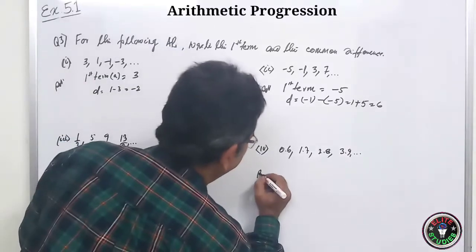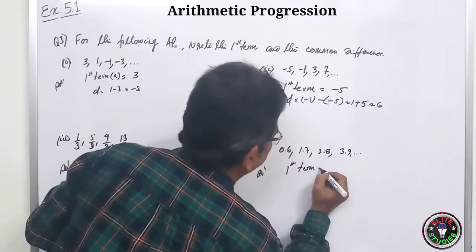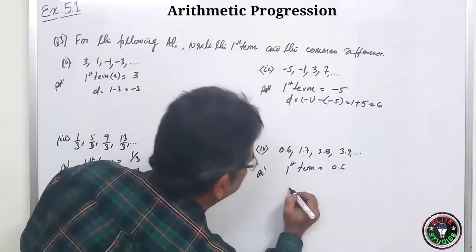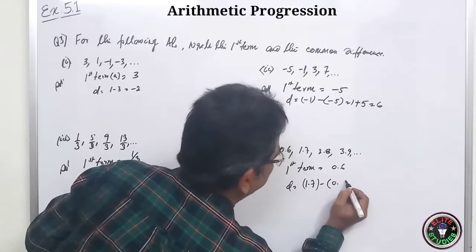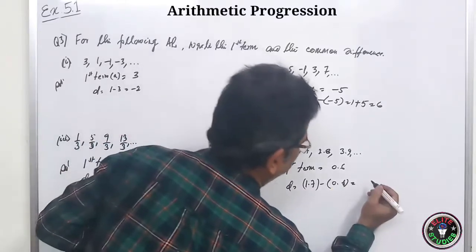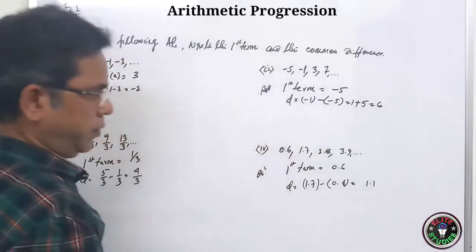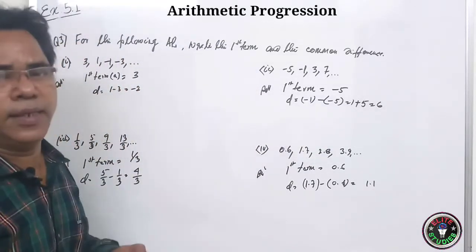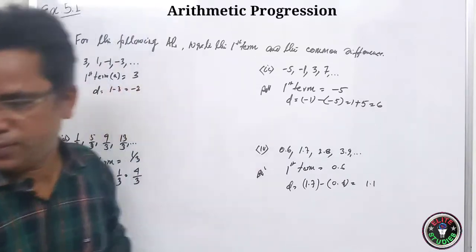So here again same thing, solution: first term, which is called A, is equal to 0.6, and D will be equal to 1.7 minus 0.6. So it will be 1.1. Okay, it is very easy. So please note it down or take a screenshot.